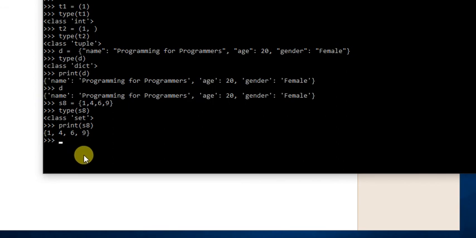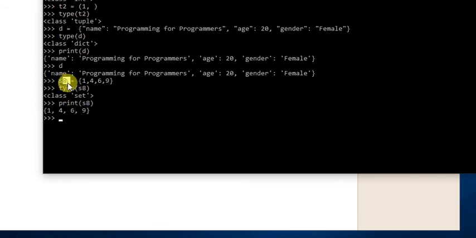In a set we cannot have duplicates. For example, let's say S9 is equal to 1, comma 2, comma 2, comma 3, comma 4, comma again 4, comma 5, comma again 5, and so on. Let's print S9.